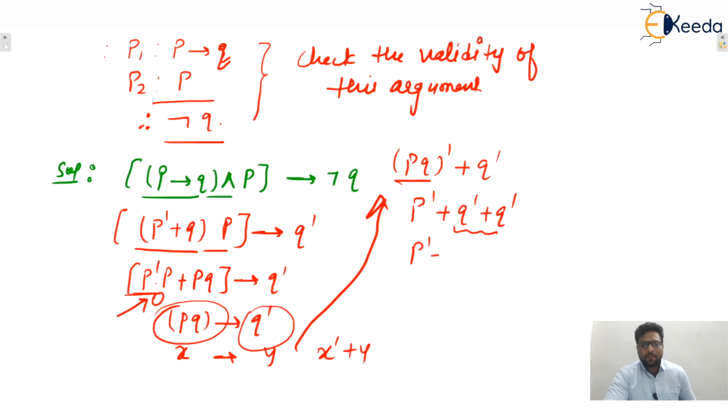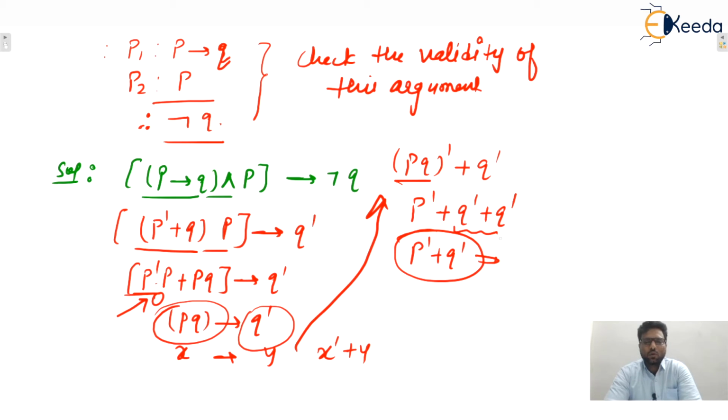Q dash only. So it becomes Q dash. Now you only tell me whether this one is a tautology or not. No, we can say that this one is not a tautology. This one is a contingency. We cannot simplify it further. Yes or no? So the value is neither 1 nor 0.